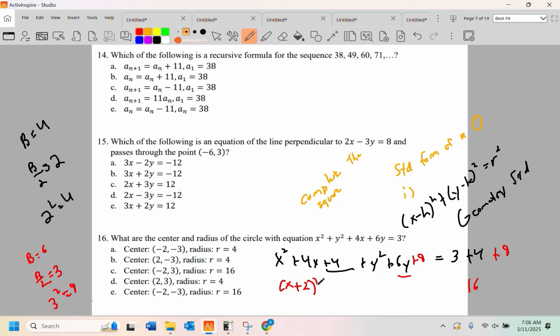This factors as x plus 2 quantity squared. This factors as y plus 3 quantity squared. Make sure you understand that's how that factors. If you don't understand that's how that factors, I should not have picked you. Now, should I?